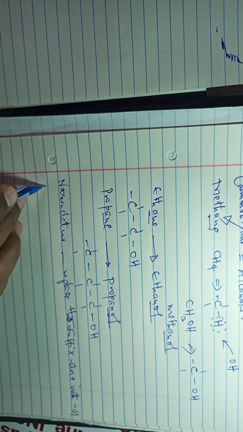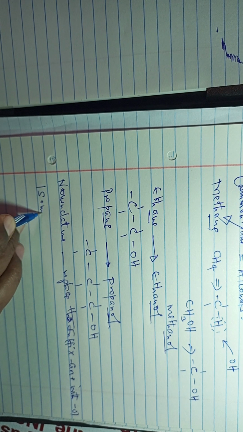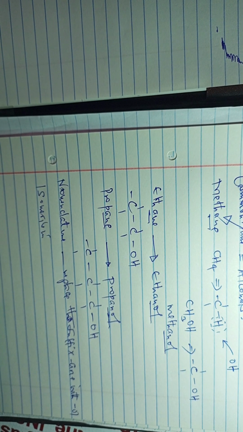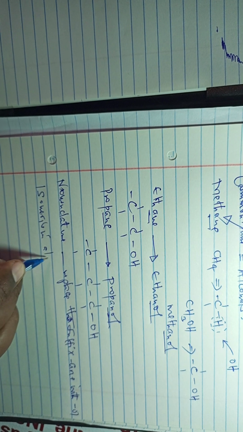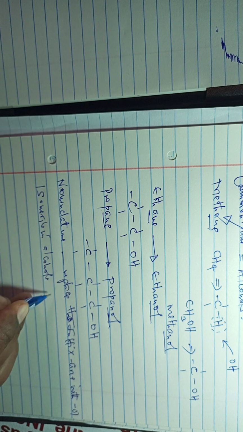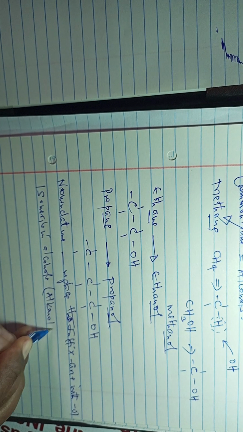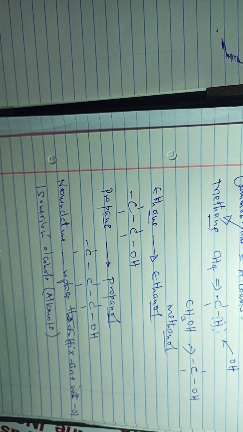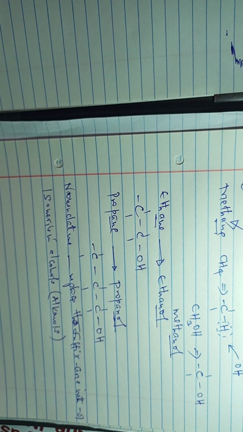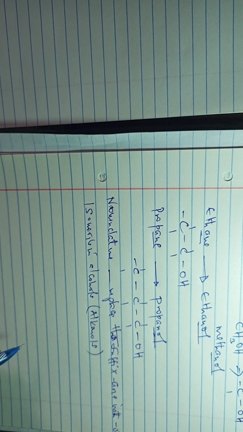Now, when it comes to isomerism of alcohols, of which of course the IUPAC name is alkanols, but most of the time, in very many books, in common talk, you hear of alcohols.